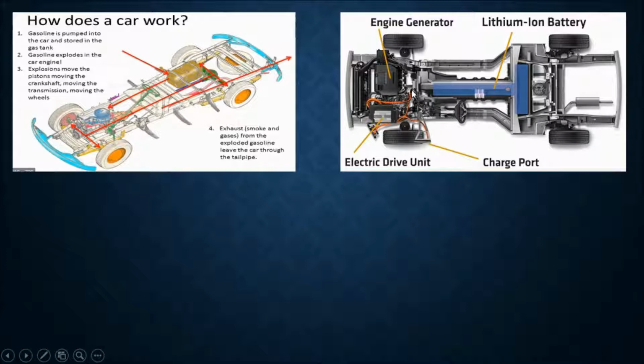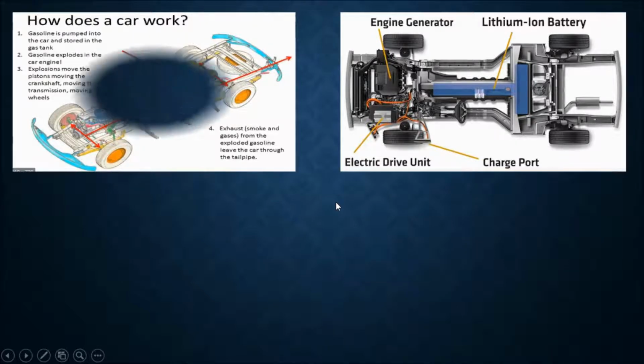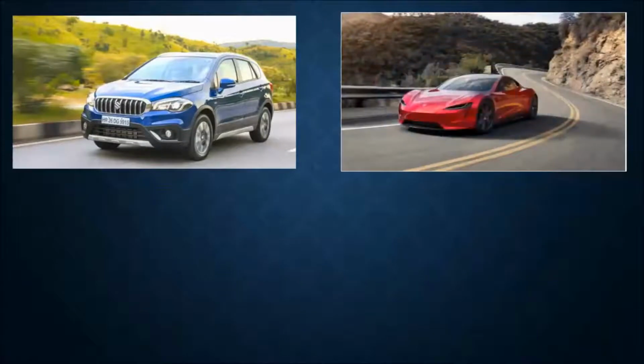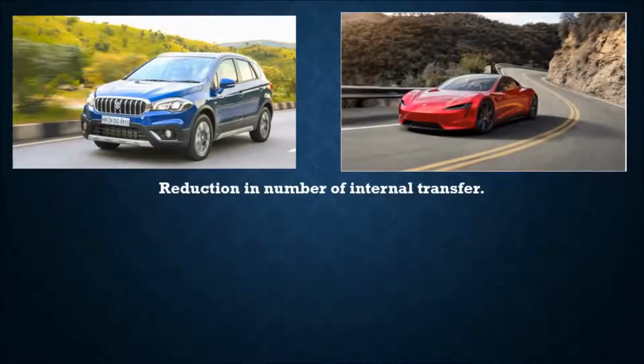All this is happening because electric motors have less transmission of power, so they are much faster. There is a reduced number of internal transfers. The power transformations between the actual wheels and the motor are fewer. That's why it is much faster and instant power is better.